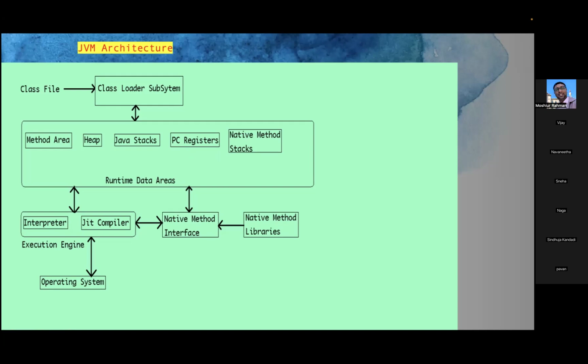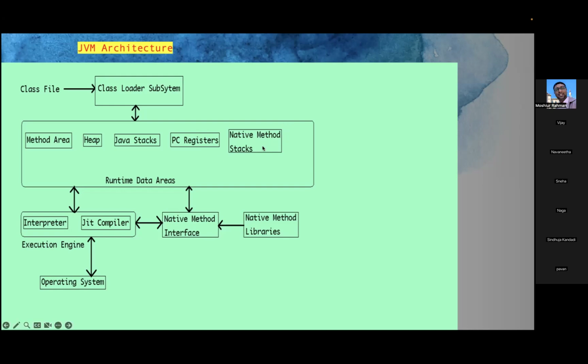The PC register holds which method is stored in the method area, which objects are stored in the heap, and what their addresses are. A register is a memory area, so the memory area where a particular component is stored is what we call a PC register.